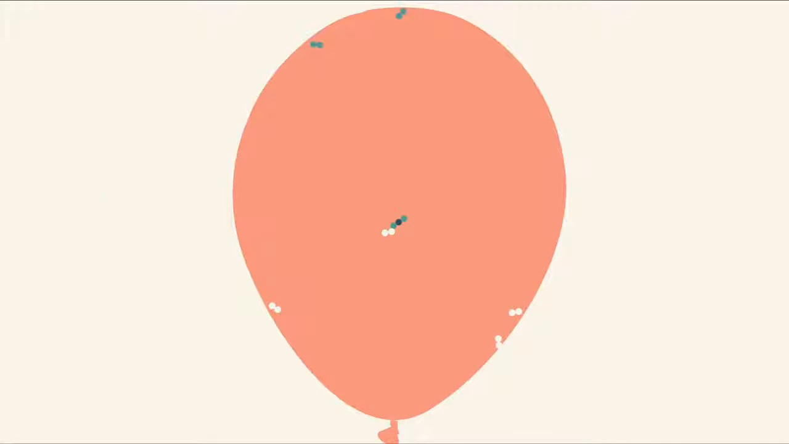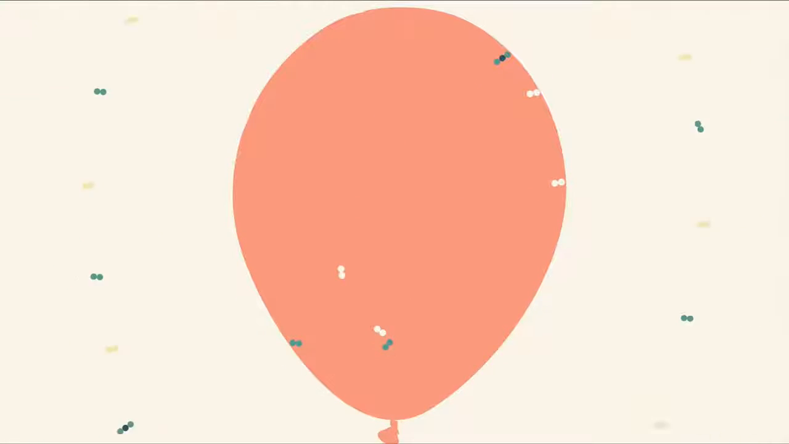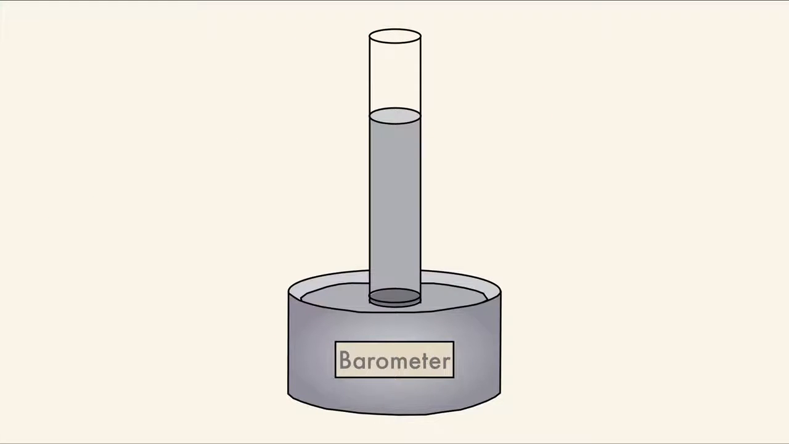The molecules bounce into each other without reacting, and they bounce against the walls of the balloon, which exerts pressure on the sides of the balloon. The air on the outside of the balloon also exerts pressure on the balloon, and we call that atmospheric pressure. We can measure atmospheric pressure using a barometer.